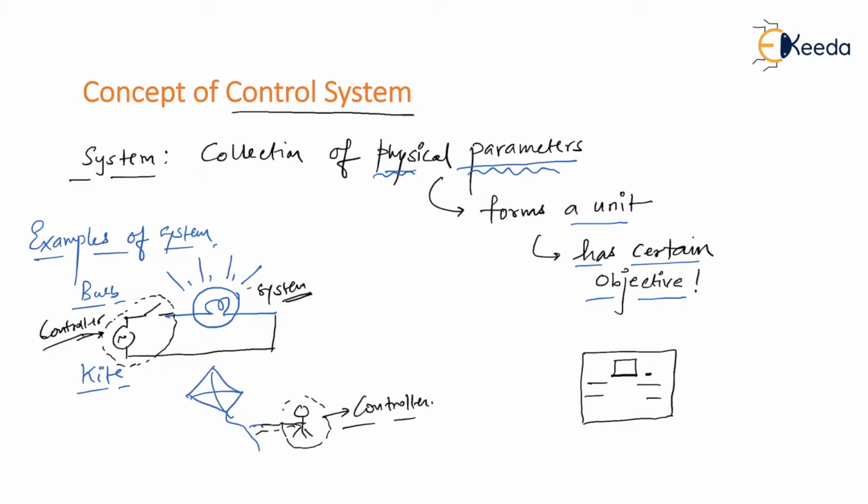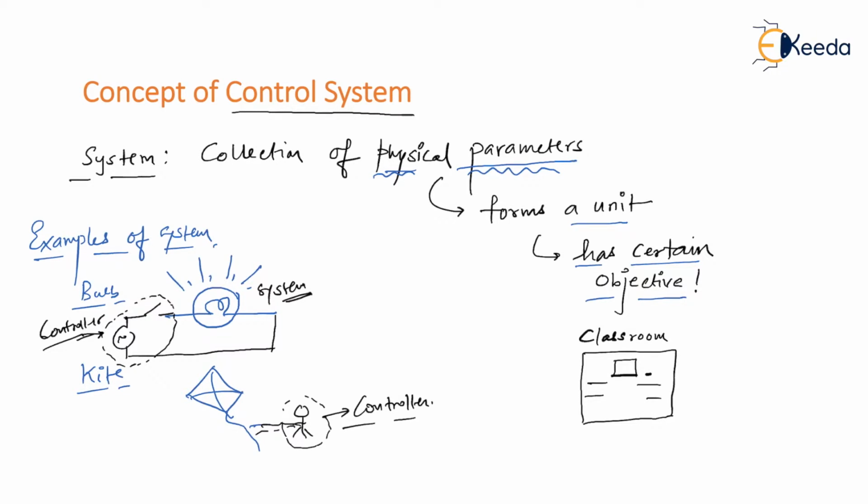So I can define a classroom as a system because it consists of some physical parameters like benches, blackboard, chalk, a wall, a ceiling, along with the fan or maybe air conditioner, and along with the students, it forms a unit. And definitely, this classroom has also got some objective, like students are coming here to learn something, or teachers are coming to the classroom to deliver some knowledge to students. So, even a classroom I can define as a system.